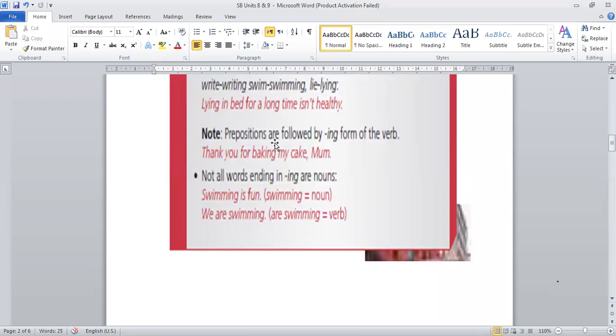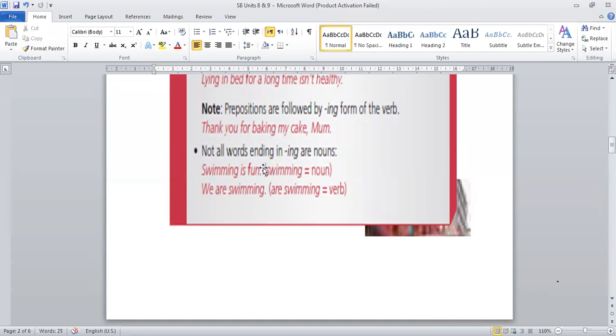Note, prepositions are followed by ing form of the verb, like thank you for baking my cake, mom. If you look here, thank is a verb, and it takes the preposition for, and after for you have to add to the verb ing. For baking. You cannot say thank you for bake my cake. No, thank you for baking. I congratulate you on succeeding, and so on. So after the preposition, you will add to the verb ing, and you can use ing form or gerund.